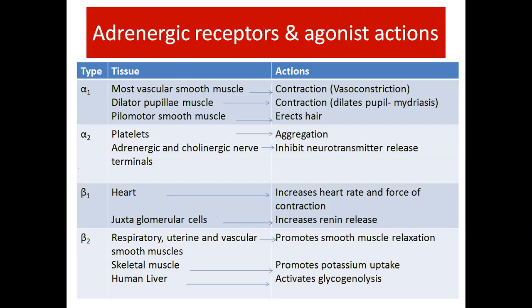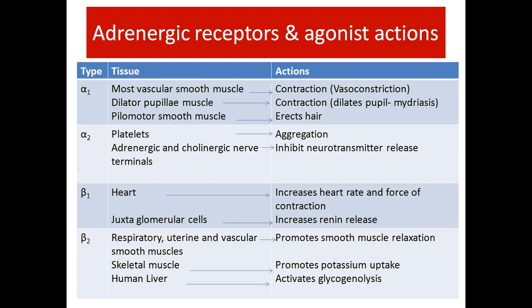Alpha 2 receptors are present in platelets. If alpha 2 receptors are stimulated in platelets, they cause aggregation of the platelets. In adrenergic and cholinergic nerve terminals, they inhibit neurotransmitter release. In the heart, beta 1 receptor stimulation increases heart rate and force of contraction, and in the juxtaglomerular cells of the kidney it increases renin release.